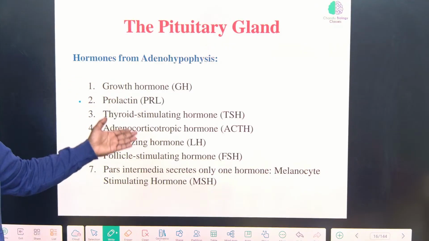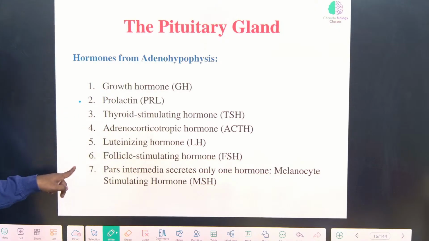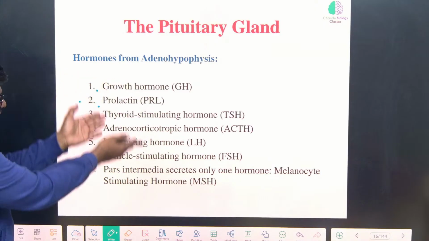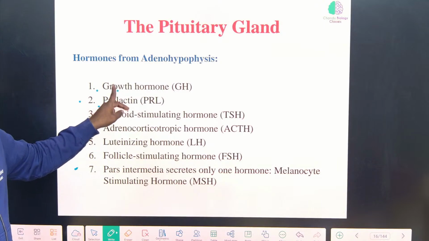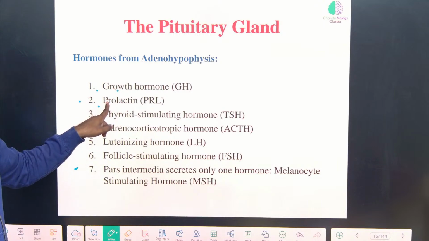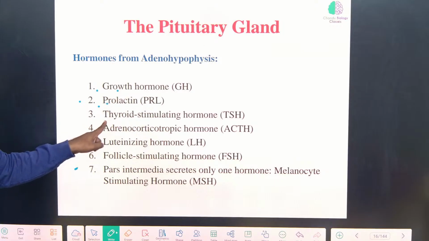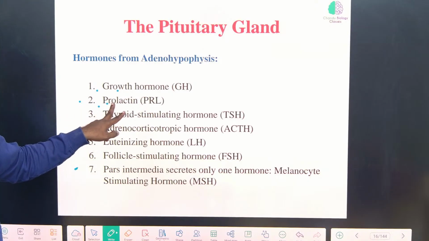All of the following hormones are released by the anterior pituitary gland except. That kind of questions we will get. So growth hormone we'll discuss. Prolactin, here itself we can tell all the functions just like that. Growth hormone controls the growth. Prolactin, milk secretion. Secretion means release. Next, I'm so sorry, it's not milk secretion, milk production. Milk production is maintained by prolactin.